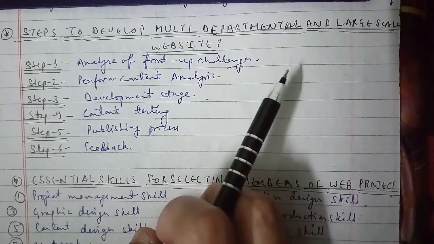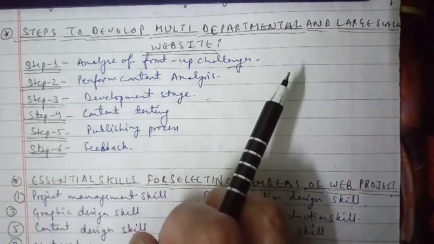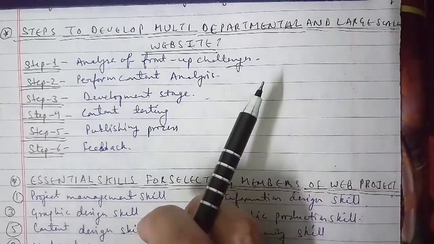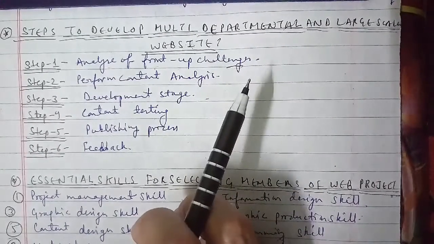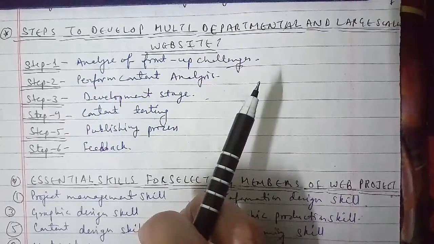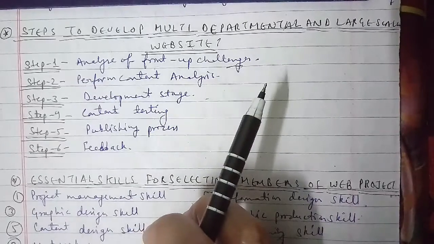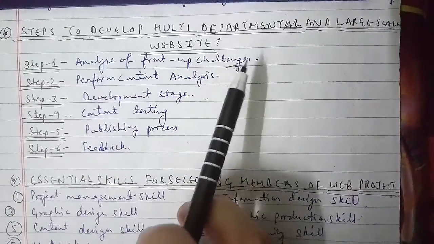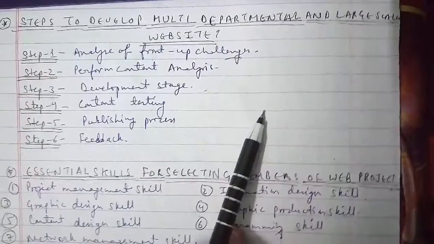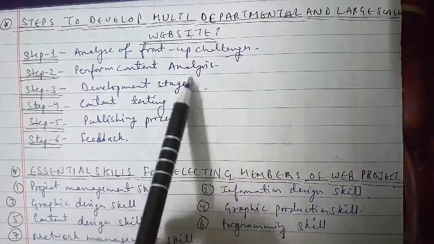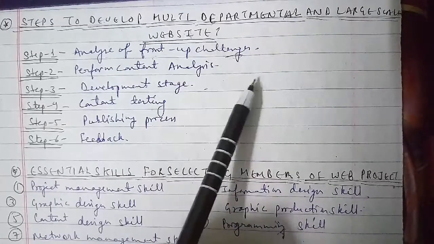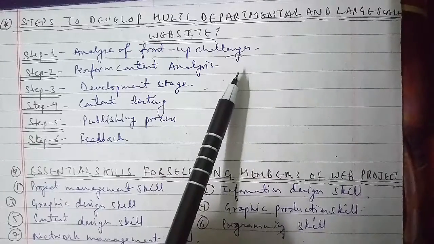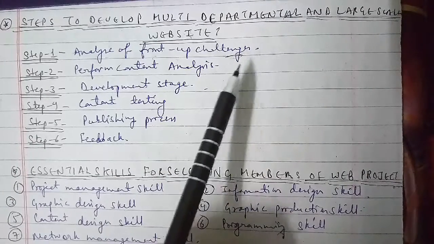The third is that a large-scale website usually has a diverse audience, so it is necessary to plan a project in such a way that it meets the objectives while satisfying the diverse audience. The fourth point is that in a large-scale website with multiple content authors, servers, and production systems, it is a big challenge to ensure that all subsections of the site are set up to an acceptable level of quality.